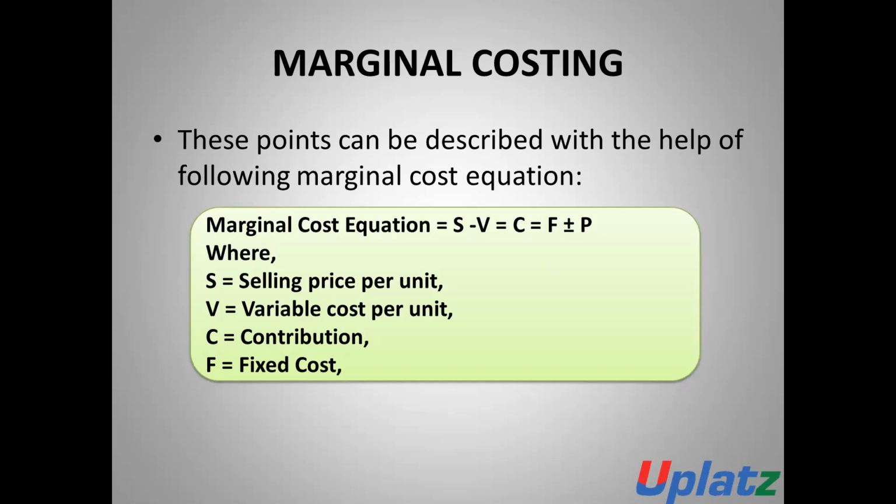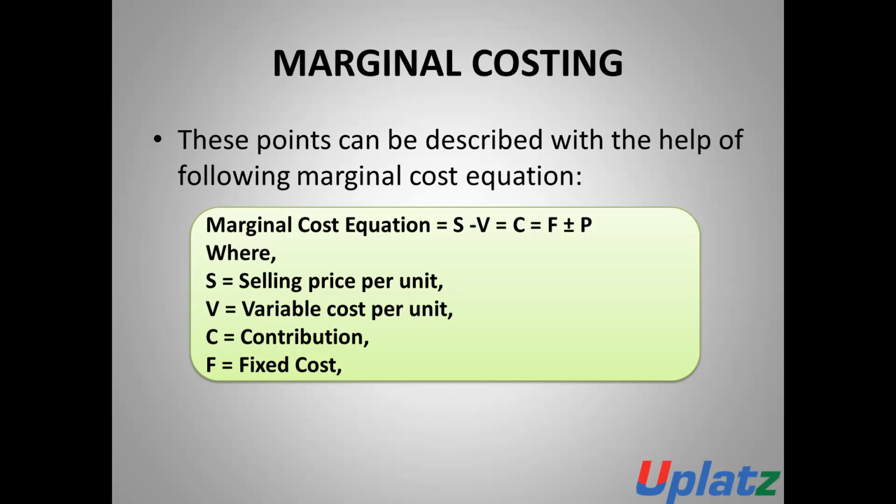These points can be described with the help of the following marginal cost equation. All these points which are discussed by us can be explained on the basis of a formula. The formula is S minus V is equal to C, and C is equal to F plus minus P. S is equal to selling price, minus V, where V is equal to variable cost.